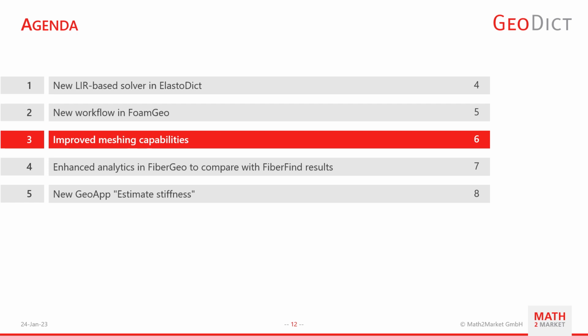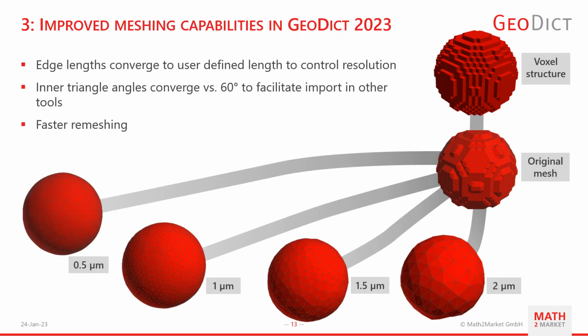In the next few slides, let's have a look at the improved meshing capabilities in GeoDict 2023. Our solvers integrated in GeoDict provide you with fast and accurate results for a wide range of applications. But of course, there are also workflows that involve exporting geometries generated in GeoDict to a mesh. This mesh can subsequently be imported into other tools such as ANSYS and COMSOL for further computations. In GeoDict 2023, these capabilities have been improved to provide meshes with higher quality.